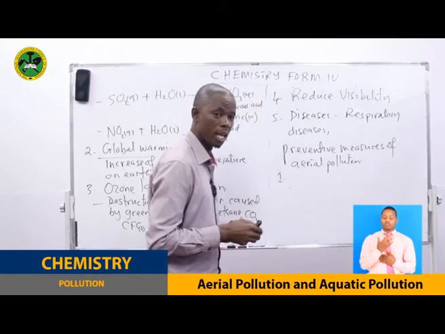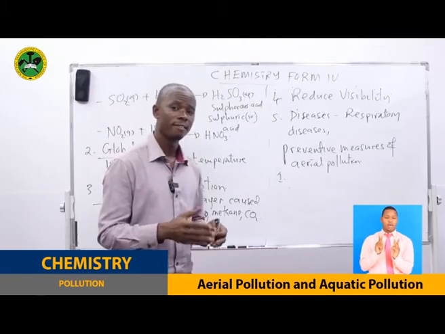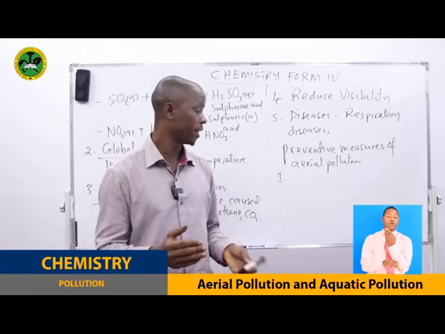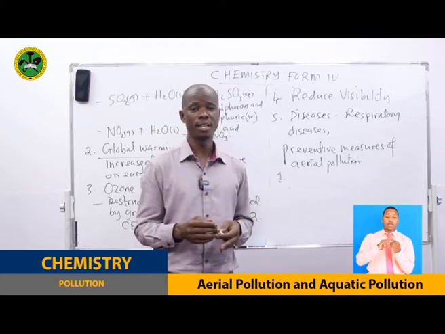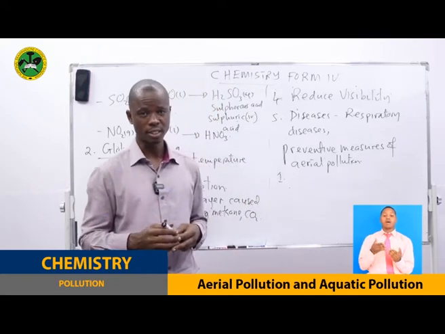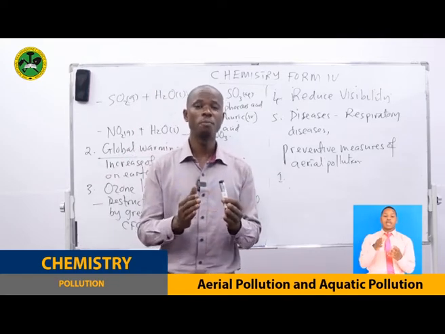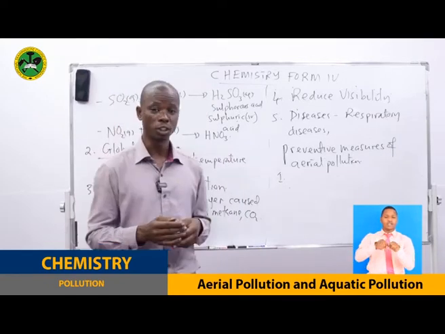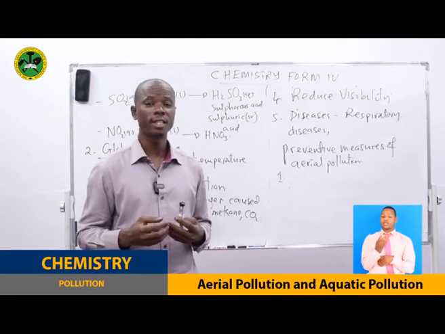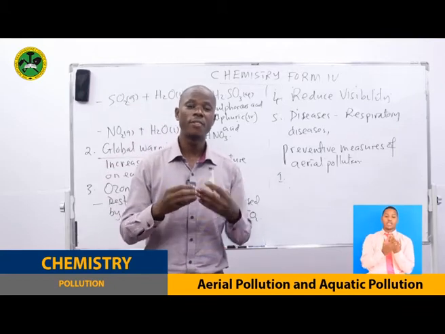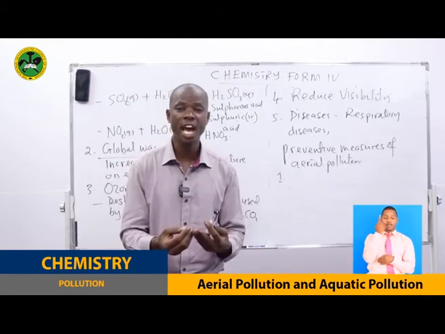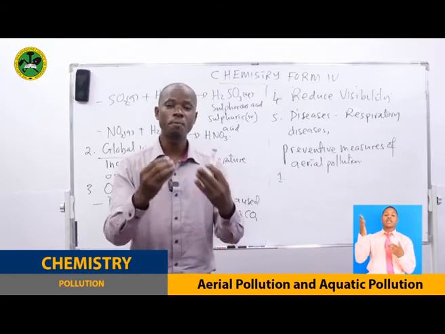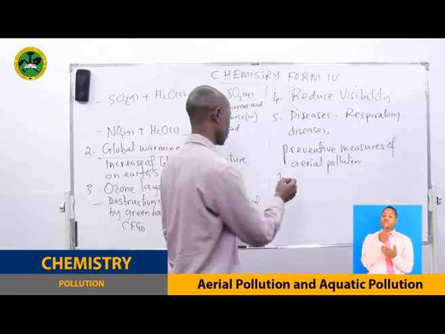Number one, if we want to prevent that, first of all, public awareness is very important. That means the public should be educated on the effect of aerial pollution so that everyone in the nation is there to protect the air, because air is very important for our life.